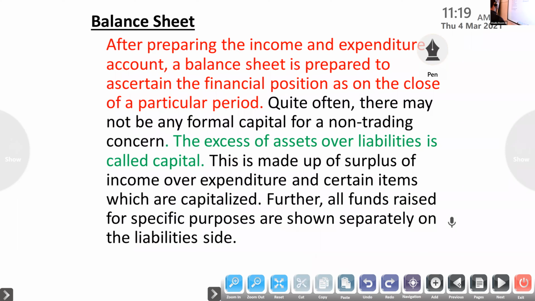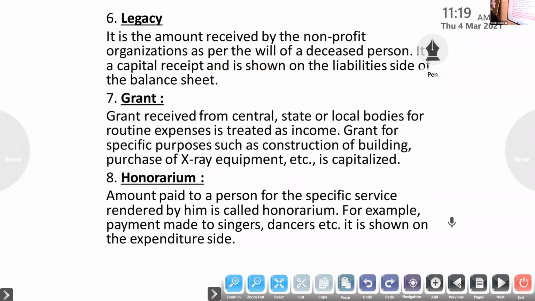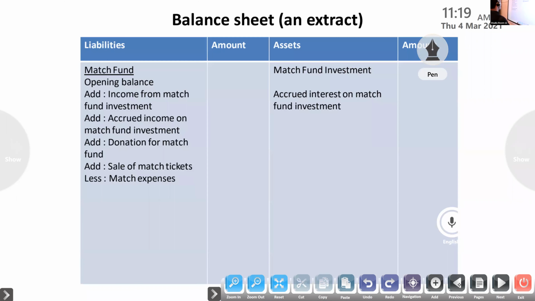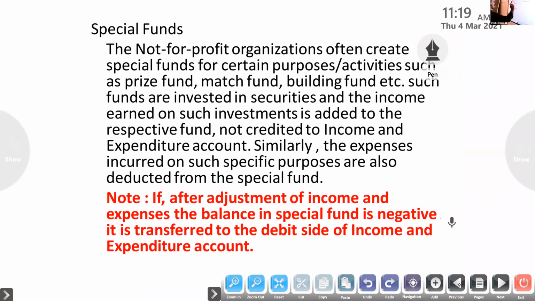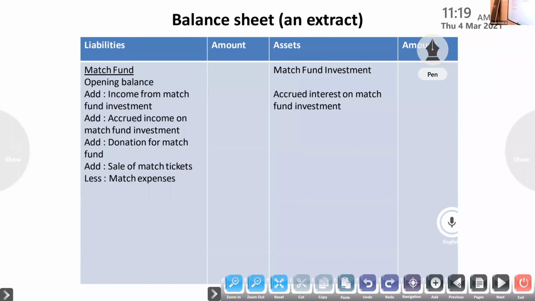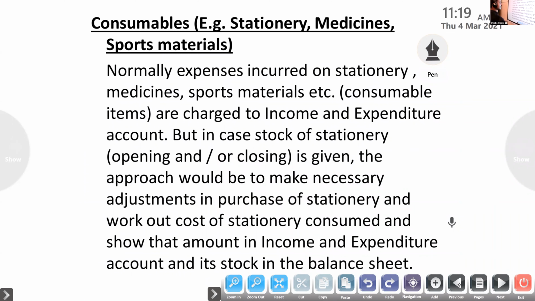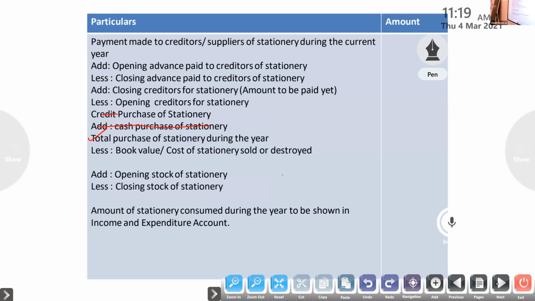Okay, special fund we studied. Next one, match fund: opening balance, add income from match fund, add accrued income, donation, sale of match tickets, less match expenses. Here investment and any adjustment, if there is one, will also come. Next one, consumables: stationery, medicine, sports material. So this adjustment is also over.